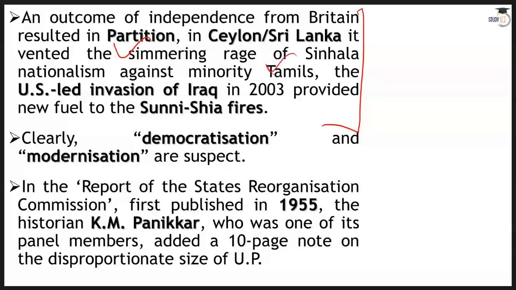Then the USA-led invasion of Iraq in 2003, to control the atrocities of Saddam Hussein, and what we saw is that since then Sunni and Shia fires have been fueled. So clearly, democratization and modernization, or attempts to inculcate these things, have created more issues.